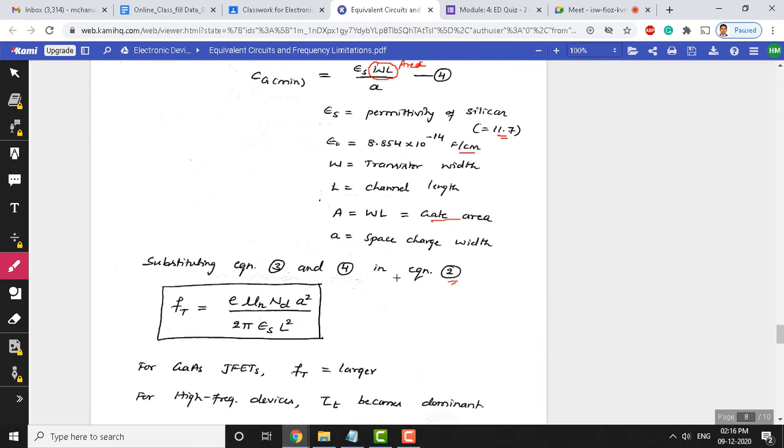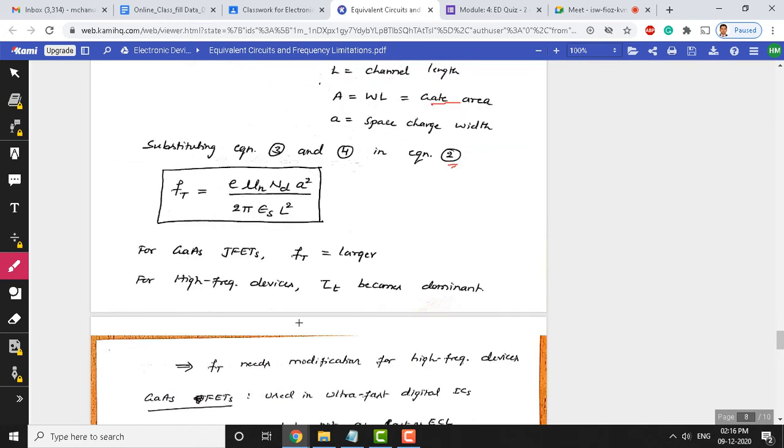So, if you substitute equations 3 and 4 in equation 2, the simplified equation is as shown here. Ft equals E mu n Nd A square divided by 2 pi epsilon of silicon into L square. Okay, so if you look at a specific JFET, the gallium arsenide JFET, the value of Ft is going to be larger, even for high frequency devices.